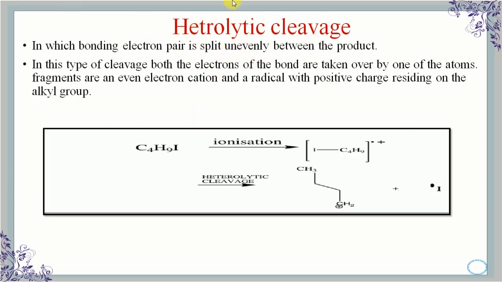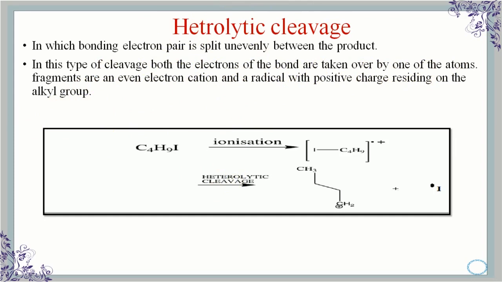In this type of cleavage, both electrons of the bond are taken over by one of the atoms. Fragments are an even electron cation and a radical, with the positive charge residing on the alkyl group. So both charges, positive and negative, are formed, meaning both anion and cation will be generated here. This process is also called ionic fission.